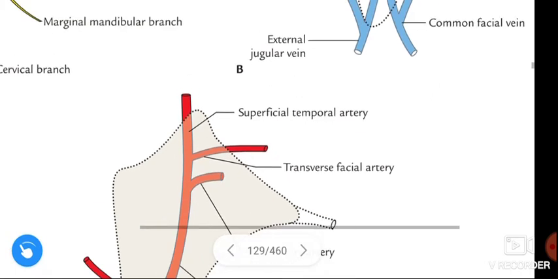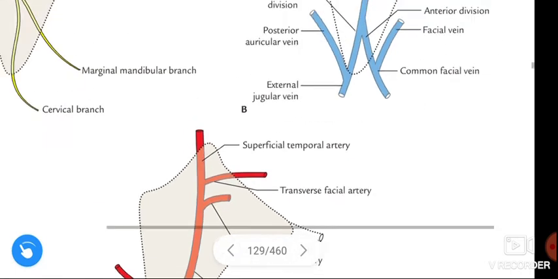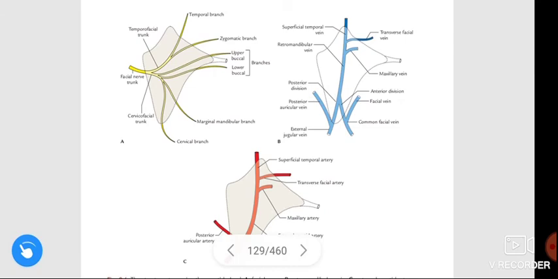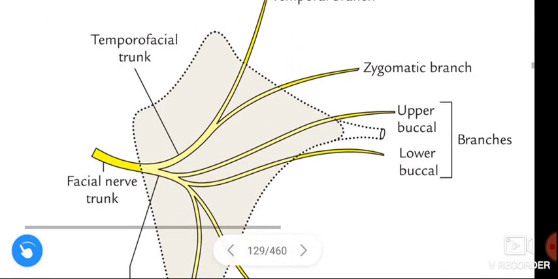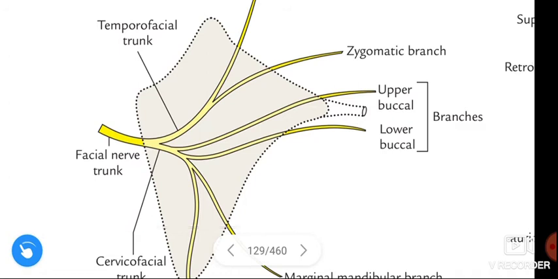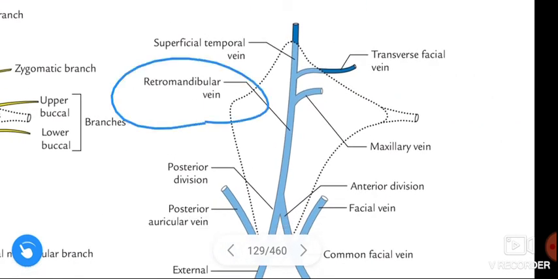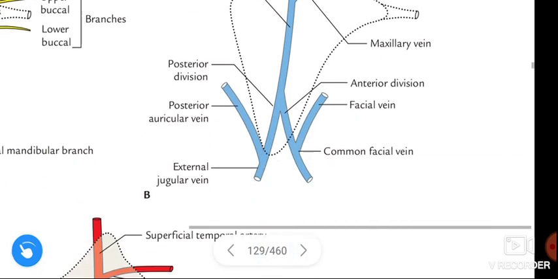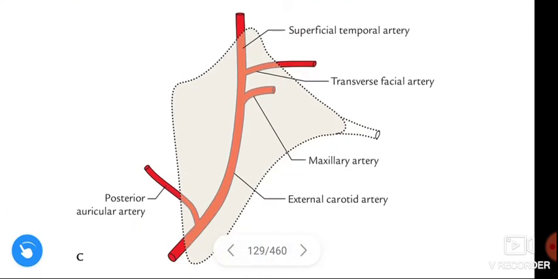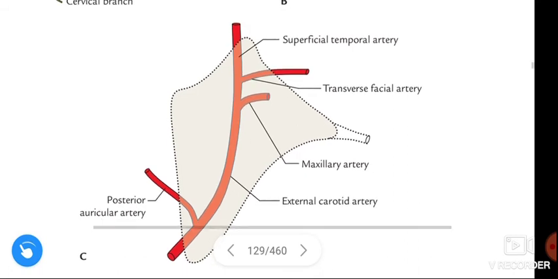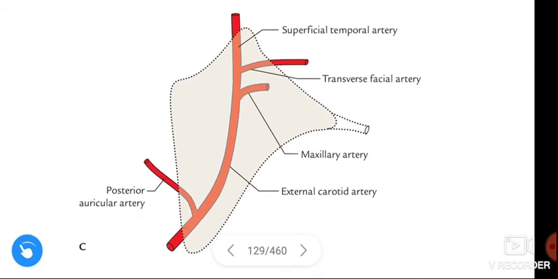Okay guys, this is about the structures present within the gland. See here, this is the facial nerve, which enters the parotid gland from the upper part, and this is the retromandibular vein, which occupies the intermediate zone in the parotid gland, and this is the external carotid artery. This enters the parotid gland through the lower border from the posterior medial surface of the gland. This is about the structures present within the parotid gland.